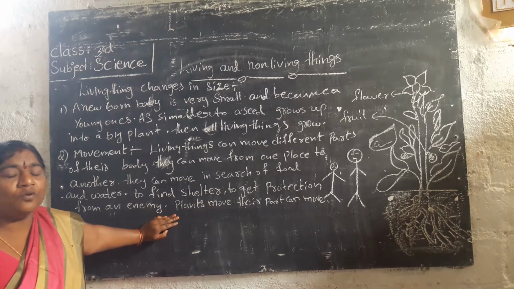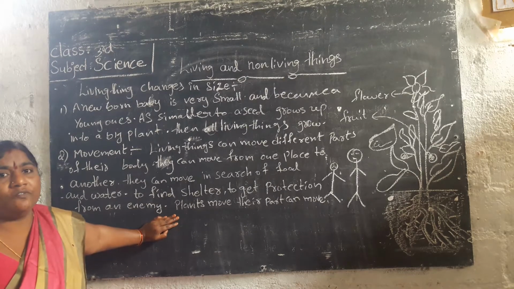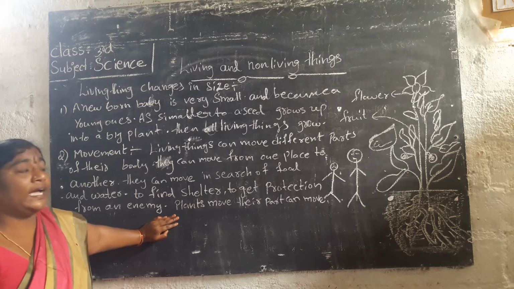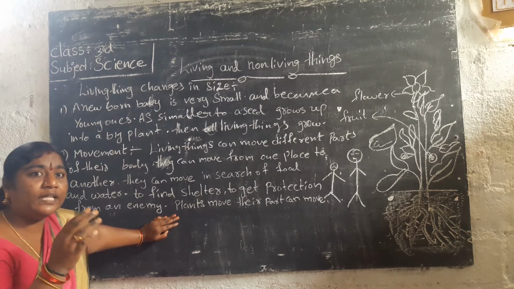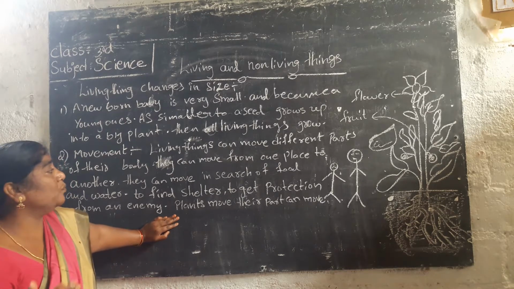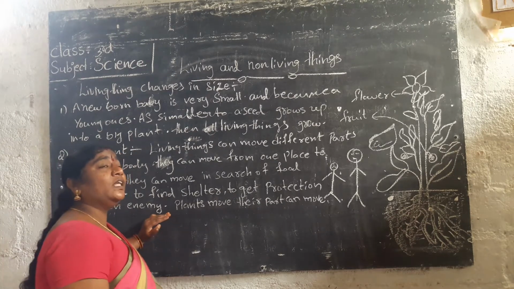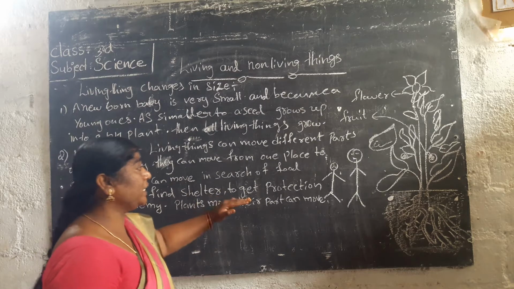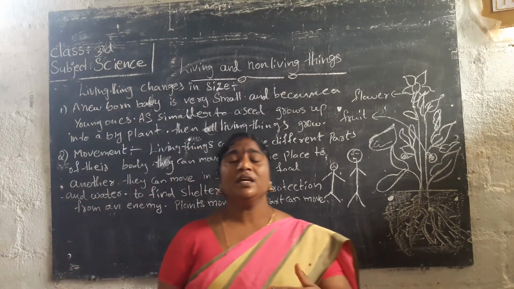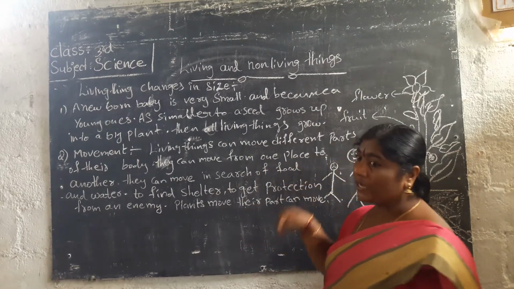They have to get energy, they have to have water, and they have to stay somewhere. Lastly, they have to get protection from enemies like wild animals and thieves. So they may have to move from one place to another.